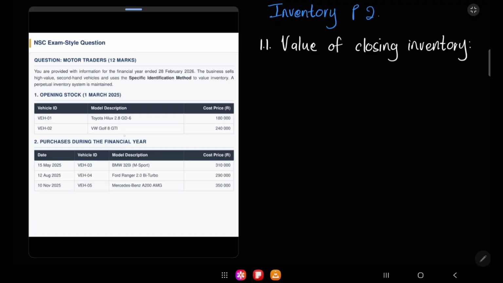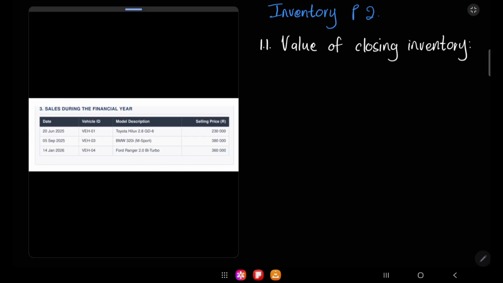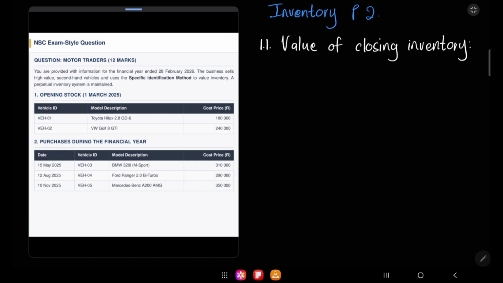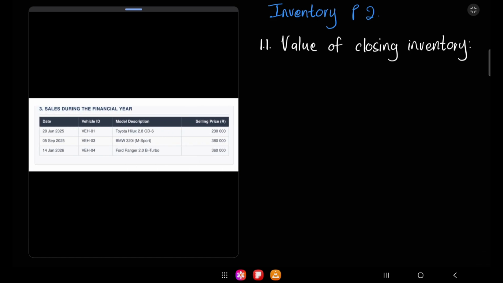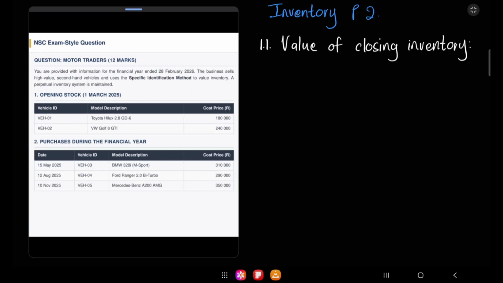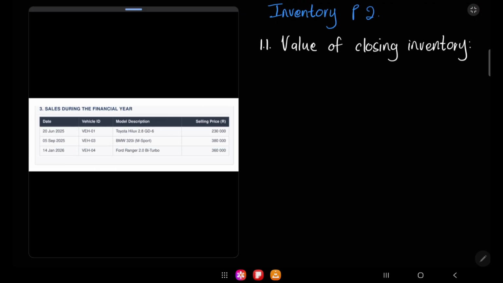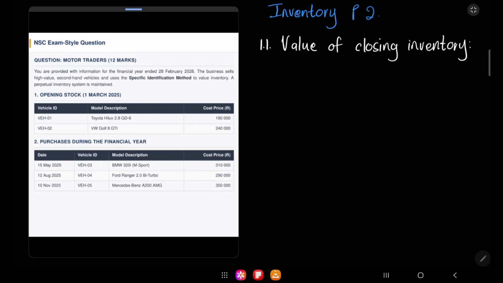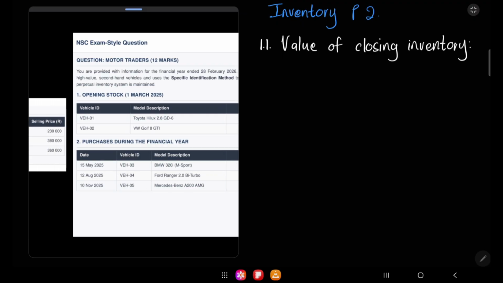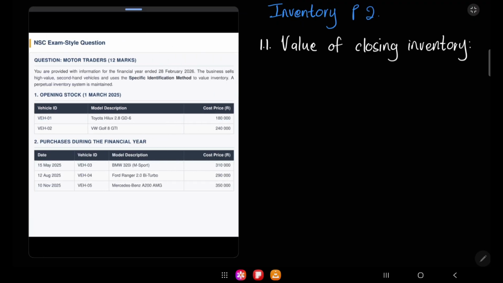So let's see. We had a Toyota, a Golf, a BMW, a Ford Ranger, and a Mercedes. We sold a Toyota, BMW, and a Ford Ranger. So we still have our Golf as well as our Mercedes. We sold VEH1, VEH3, and VEH4. Let's check. We have 1, 2, 3, 4, 5. We sold 1, 3, 4, meaning we're left with 2 and 5. So we still have a Golf and a Mercedes.